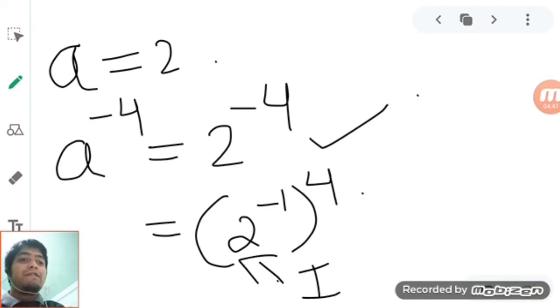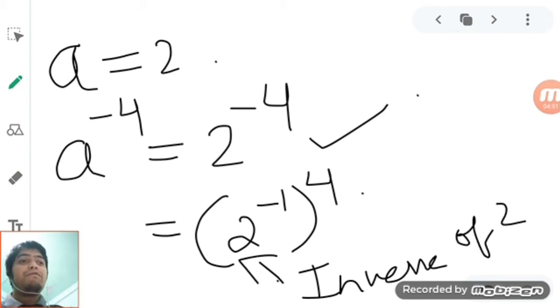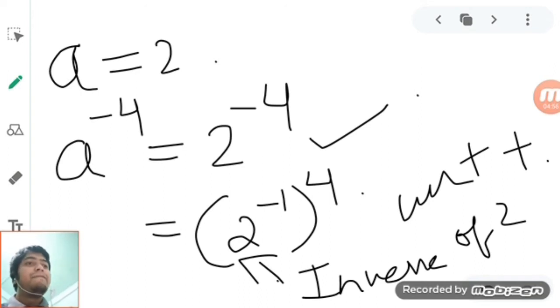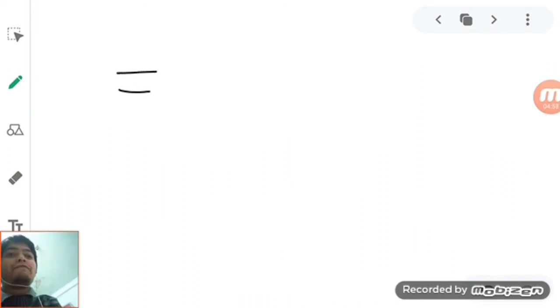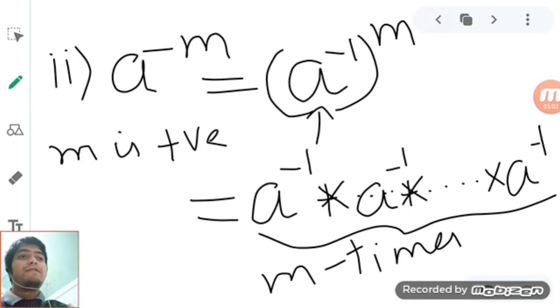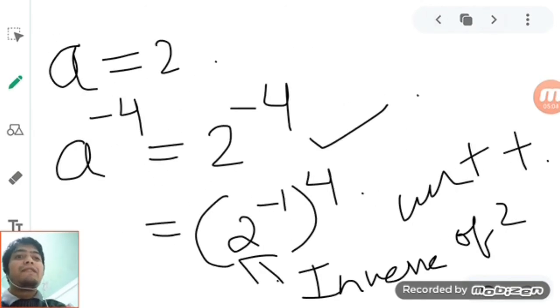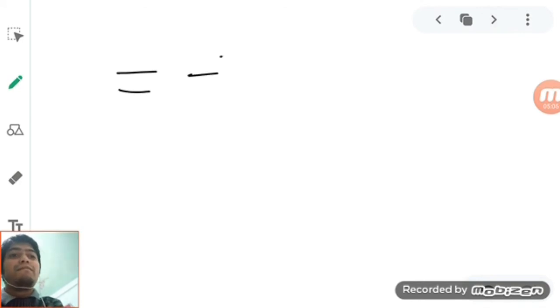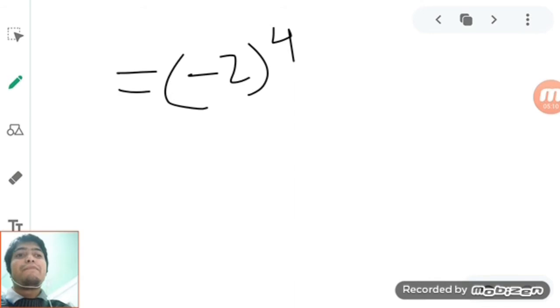The inverse of 2 with respect to addition. What will be the inverse of 2 with respect to addition in Z plus? The group is Z plus. The inverse of 2 is minus 2, so we will have minus 2 power 4.